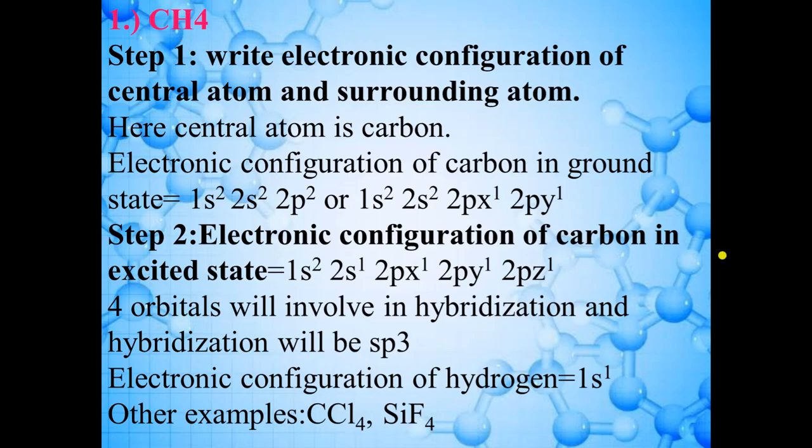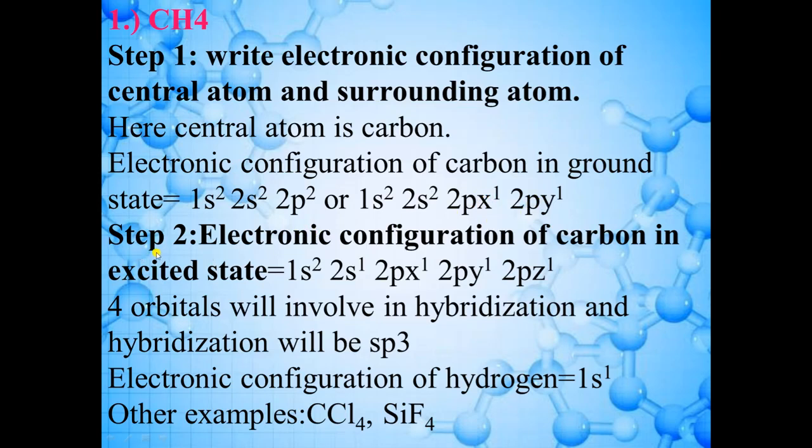So how do we draw the hybrid structure of any molecule? The first step is to write the electronic configuration of the central atom and the surrounding atoms. Here you can see that 1 carbon atom and 4 hydrogen atoms are present. So first we have to write the electronic configuration of carbon and hydrogen. The electronic configuration of carbon in the ground state is 1s2, 2s2, 2p2. If we open the 2p2 orbital, we can write it as 2px1 and 2py1. Now, as you can see, only two unpaired atomic orbitals are present.